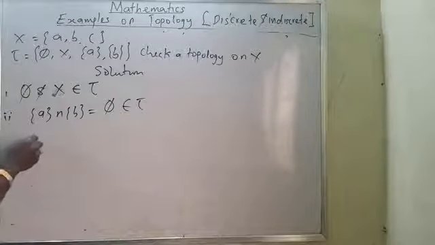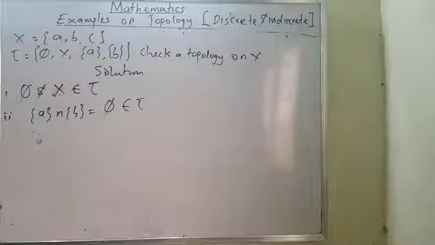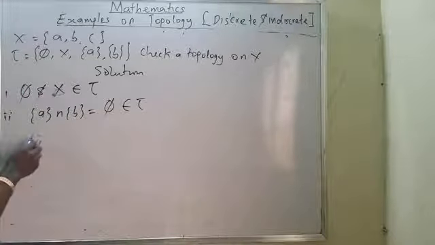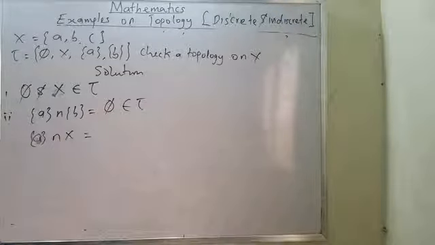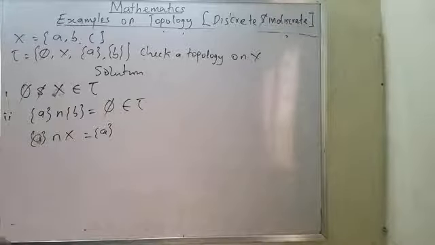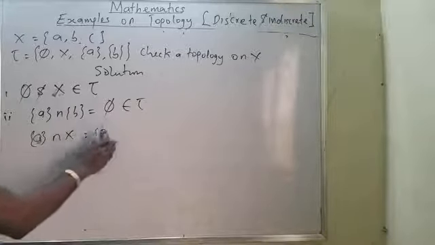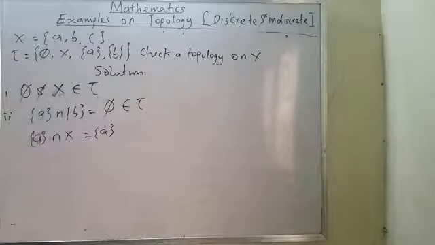A intersection B, yes, is empty. And what of the singleton set intersecting the given set? I will have only A, which is also in tau. That is very correct.